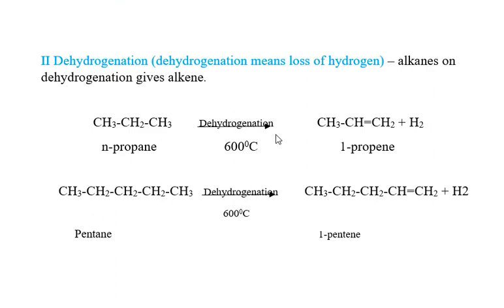We have seen pyrolysis. Pyrolysis is the thermal decomposition of alkane in the absence of air. There are two types of pyrolysis. The first one is cracking, which means heating an alkane at a higher temperature to form smaller alkanes and hydrogen. In the case of dehydrogenation, alkanes give only alkene plus hydrogen.